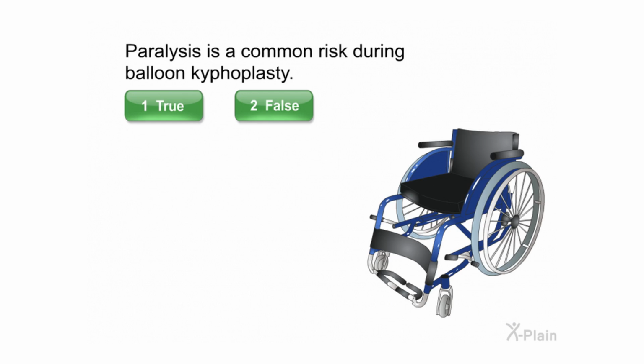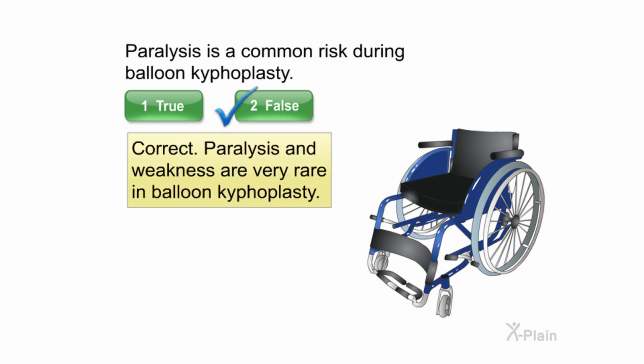Paralysis is a common risk during balloon kyphoplasty. Select true or false. Correct. Paralysis and weakness are very rare in balloon kyphoplasty.